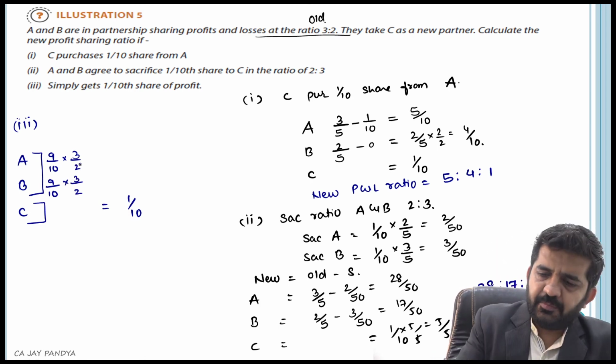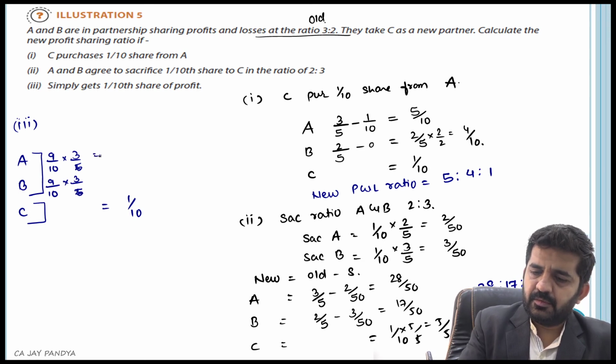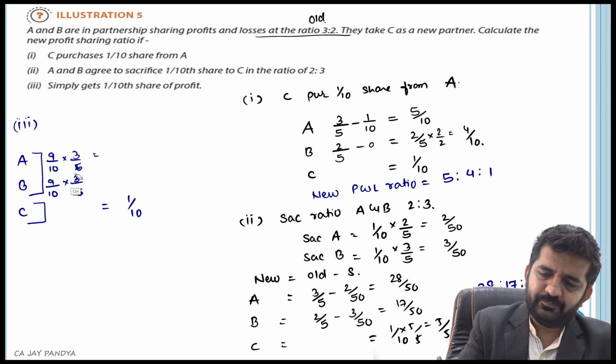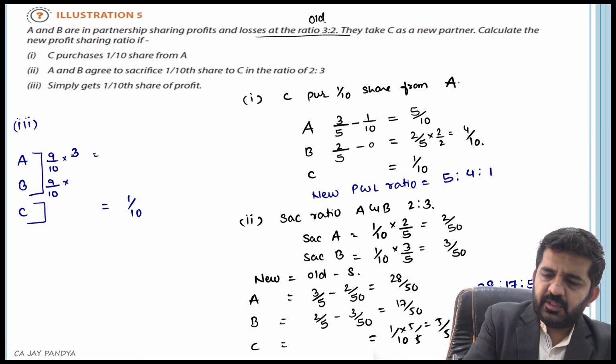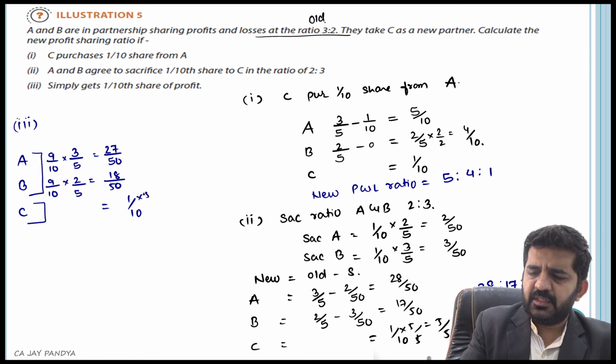This is the old ratio, 3/5, 2/5. So this will be 27 divided by 50. This will be 18 divided by 50. This is 5 divided by 50.